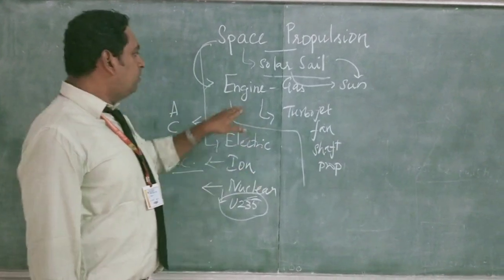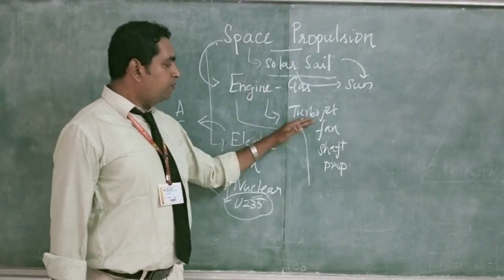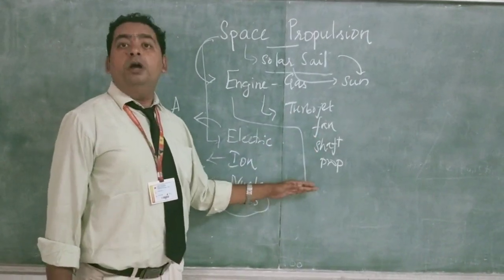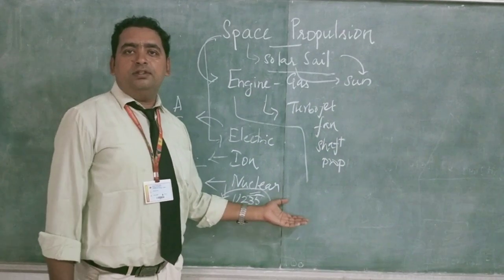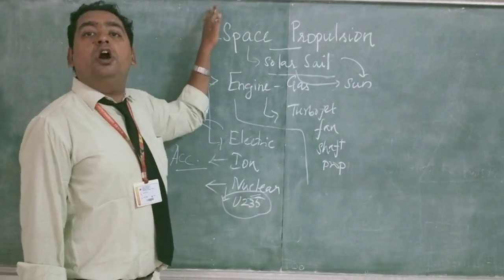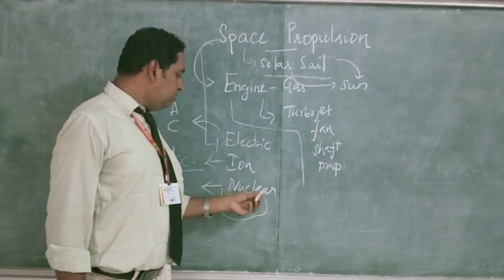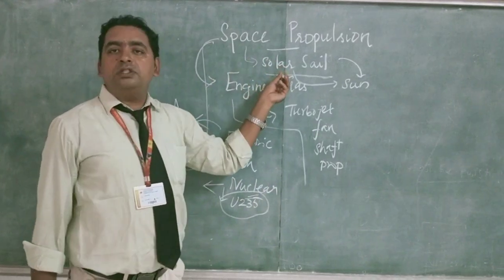So this is the basics, starting from gas turbine engines. Gas turbine engines are divided into turbojet, turbofan, turboshaft and turboprop, but these are air-breathing engines. When it comes to space propulsion, we need non-air-breathing engines. That's why we need electric, ion, nuclear, and then the solar sail also.